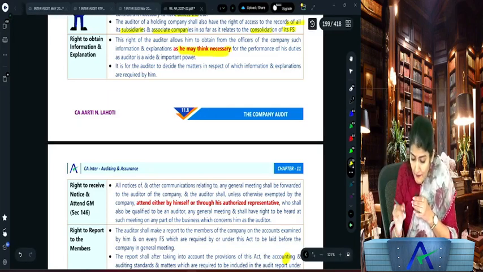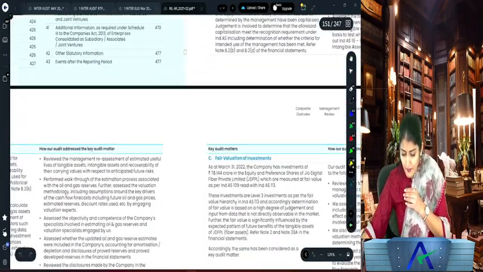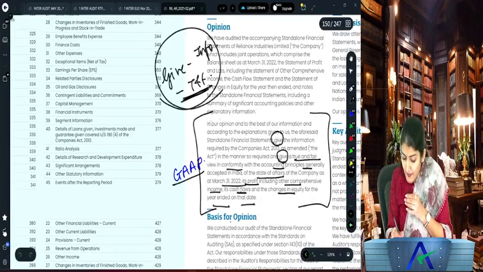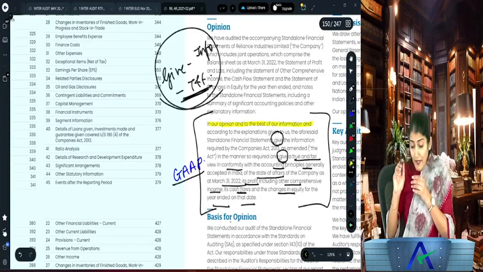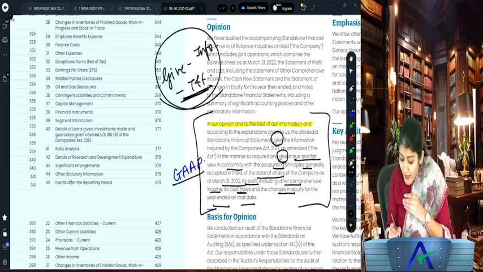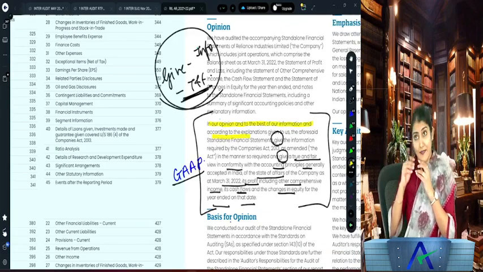Yesterday, when we saw the Reliance Industries report, look at this paragraph over here. What does it say? In our opinion and to the best of our information and according to the explanations given to us.